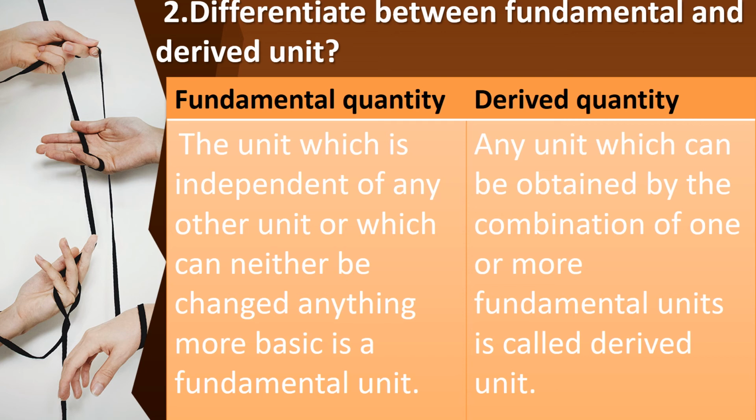Differentiate between fundamental and derived unit. Okay. Fundamental unit, the unit which is independent of any other unit or which can neither be changed, anything more basic is a fundamental unit. Okay, children? And then derived unit, any unit which can be obtained by the combination of one or more fundamental units is called derived unit. Okay, write fast.